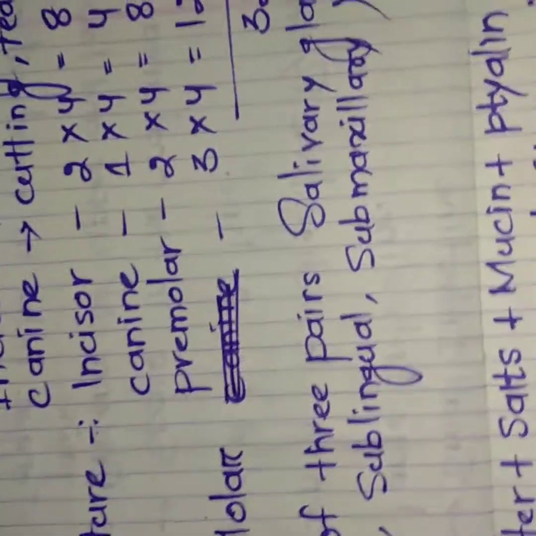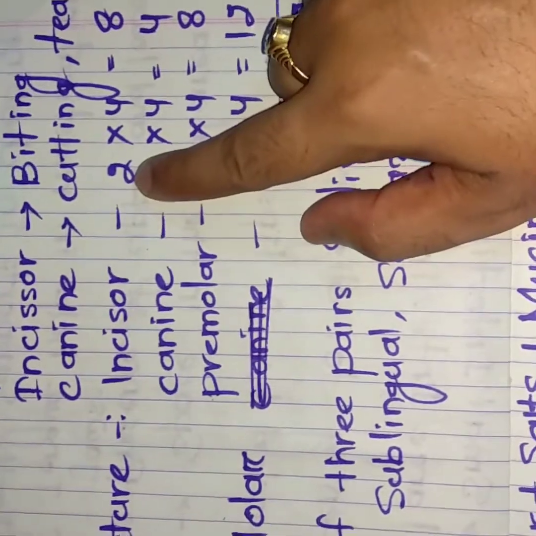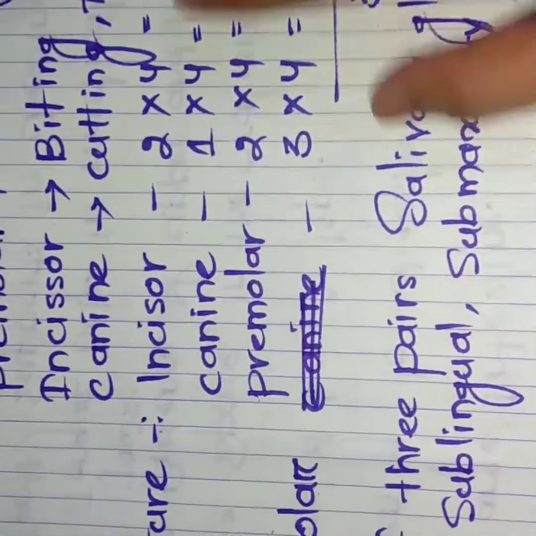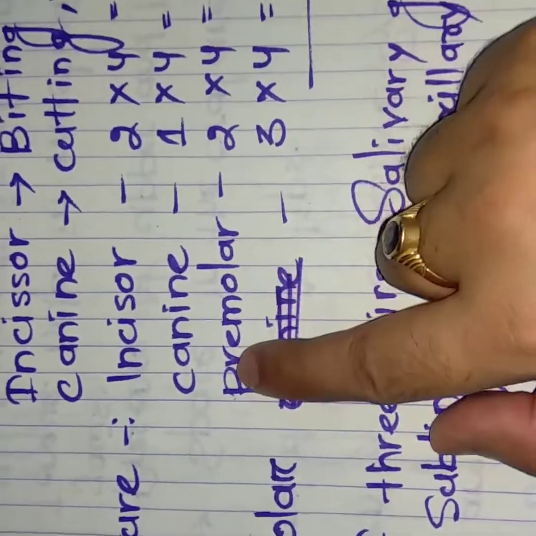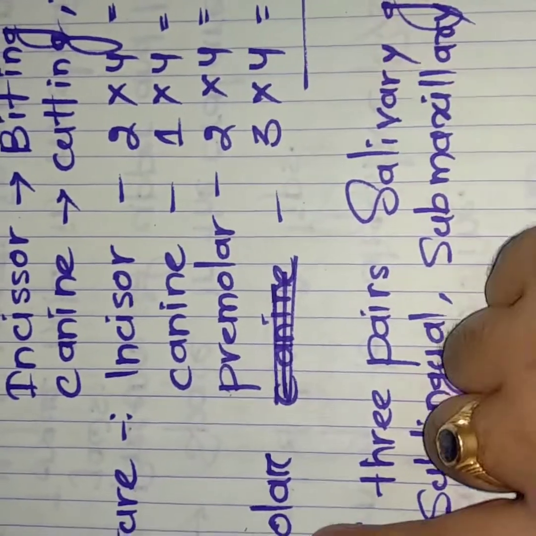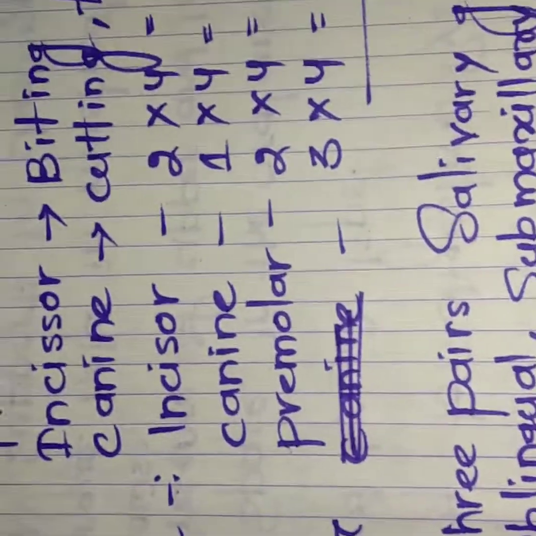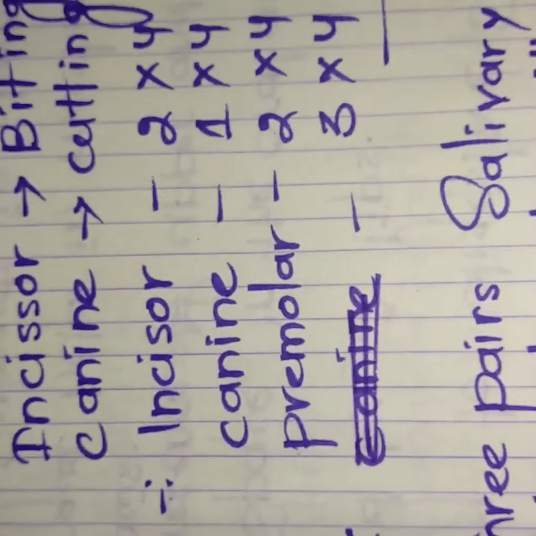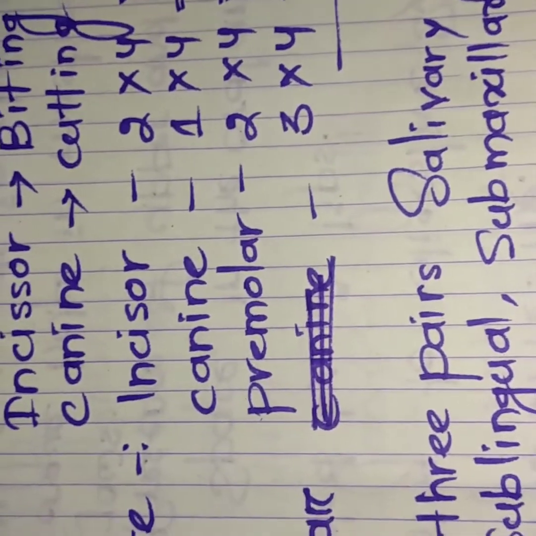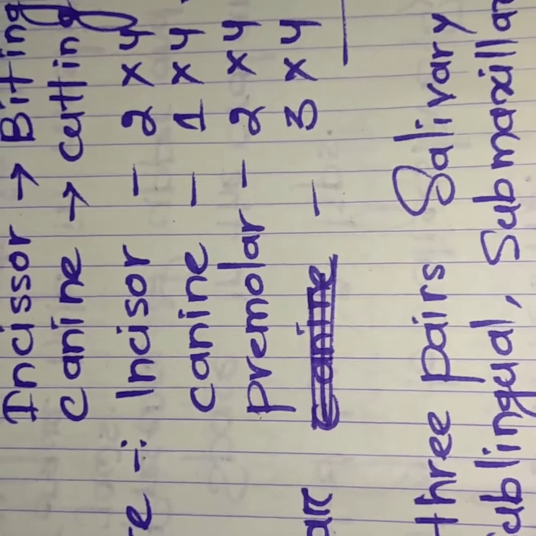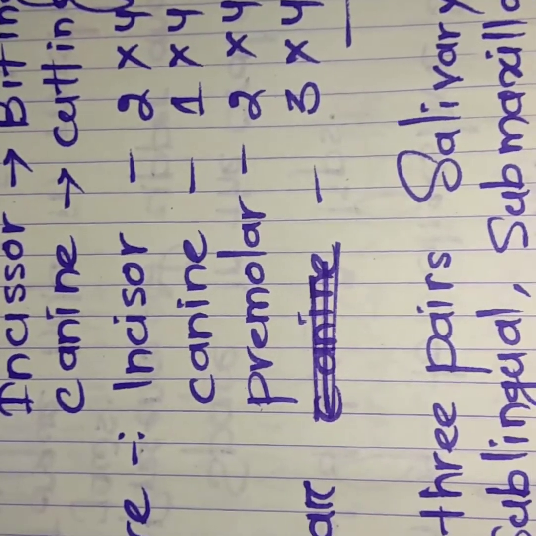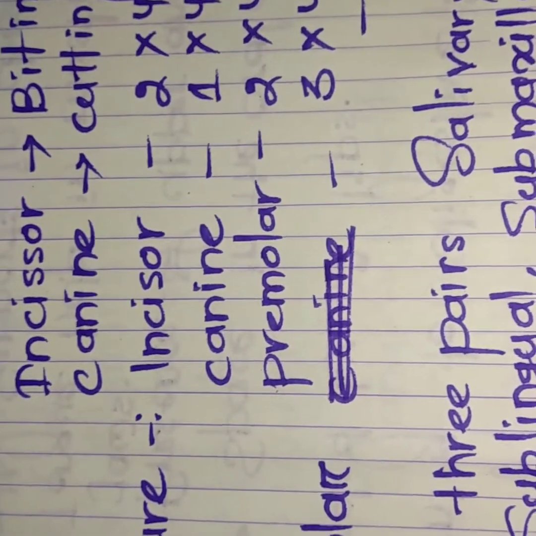So our tooth structure is like incisor teeth 8 in number, canine teeth 4 in number, premolar 8 in number and molar 12 in number. So if you add up all these, it will be 32. So 16 teeth are present in each jaw, 16 in the upper jaw and 16 in the lower jaw.